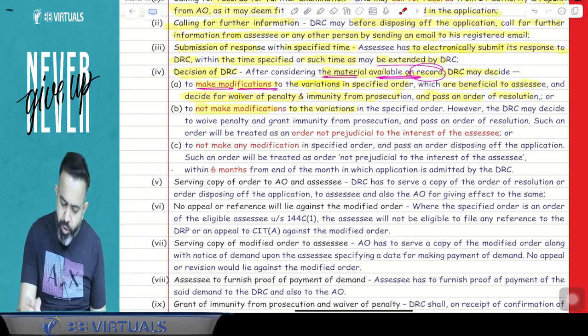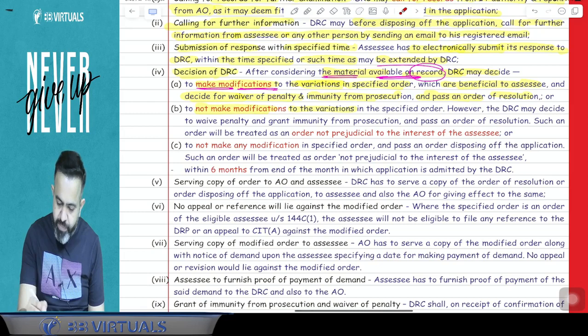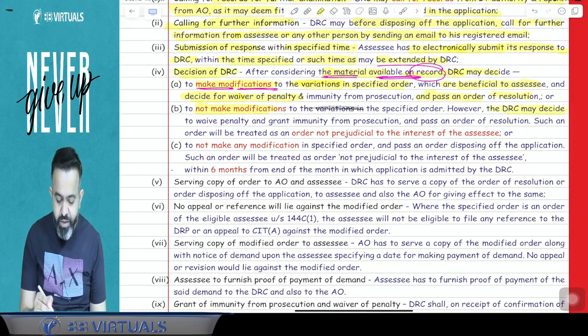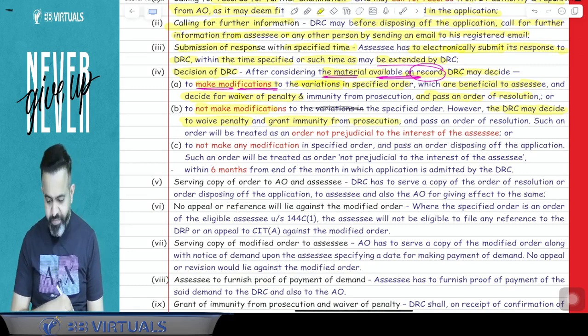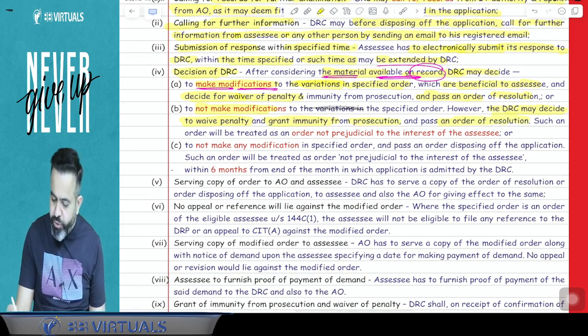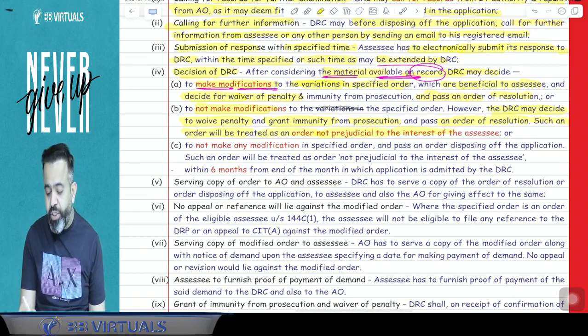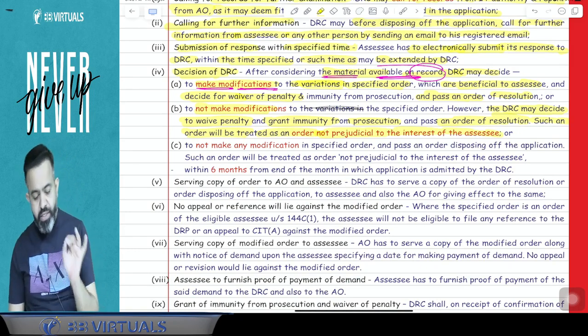So here, there is no modification to the variation in the specified order. However, the DRC may decide to waive a penalty or grant immunity from prosecution and pass an order of resolution, and such an order will be treated as an order not prejudicial to the interest of the assessee.